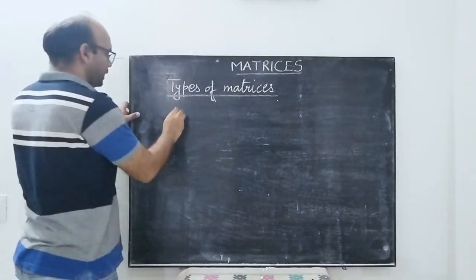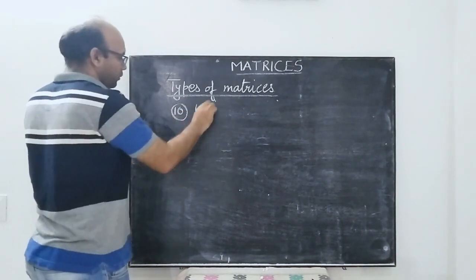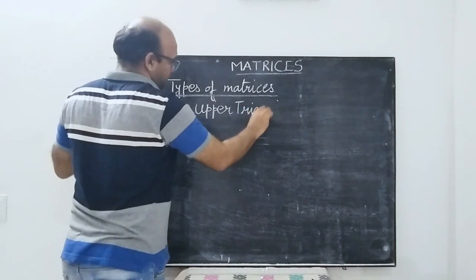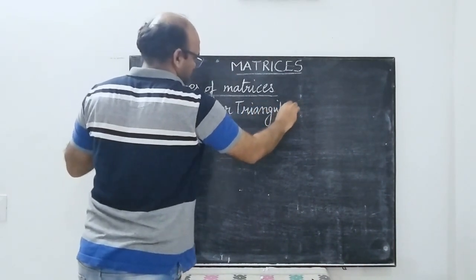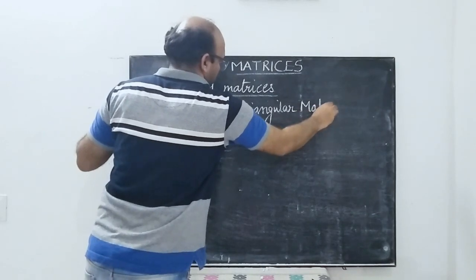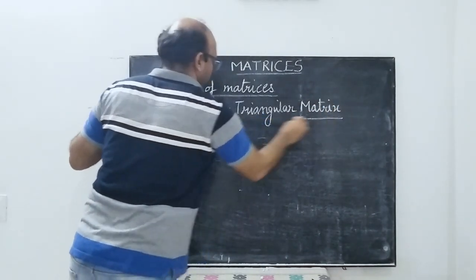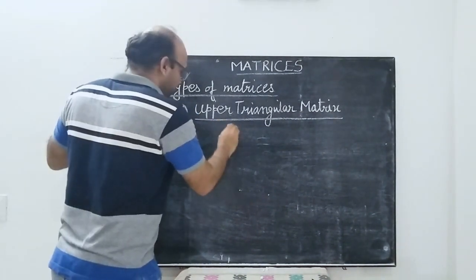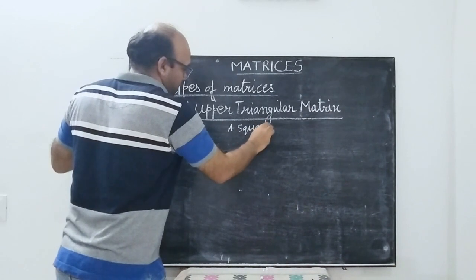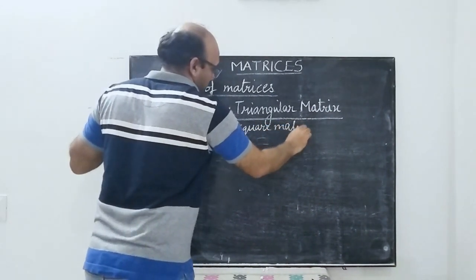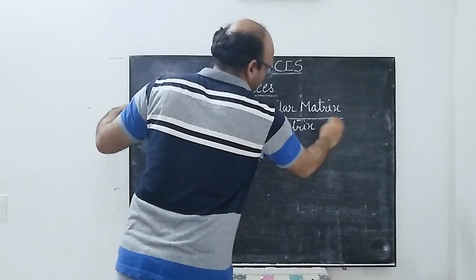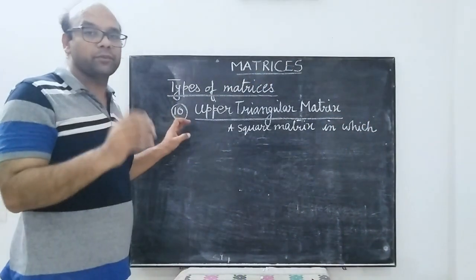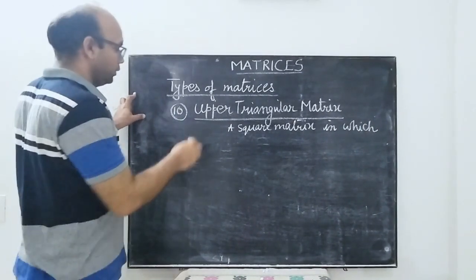Now we just move on to the next one, that is the upper triangular matrix. Upper triangular matrix. So a square matrix in which all the elements below the principal diagonal are 0.